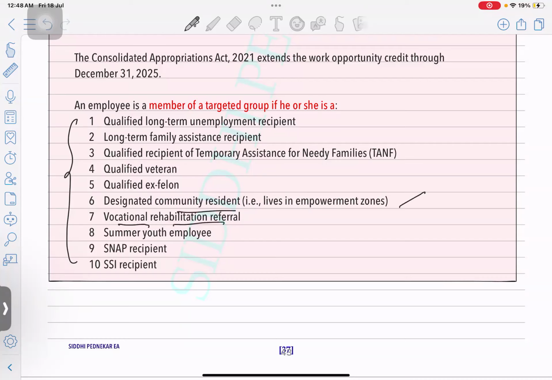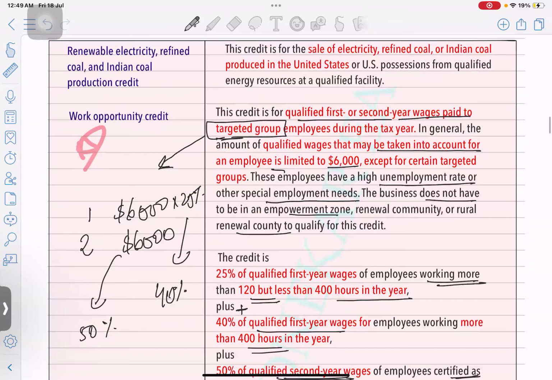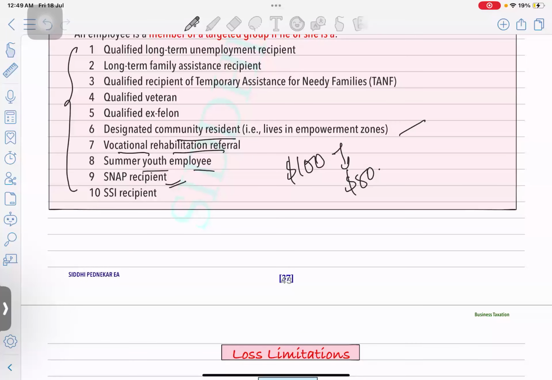Vocational rehabilitation referral. Summer youth employees, SNAP recipients. SNAP recipient is like they are receiving something, like let's say the price of some groceries is $100, but they are going to receive it for $80. They are getting some benefits in the day-to-day activities. They are SNAP recipients and SSI recipients. Okay, so these are the few categories of the targeted group. You don't have to mug up or remember it very well, but if you have hired these people, you get a work opportunity credit. You're giving them an opportunity to work even though they are falling under any of these 10 categories. Okay.